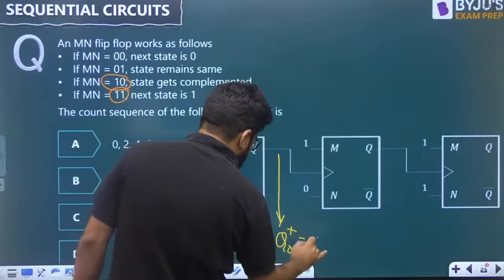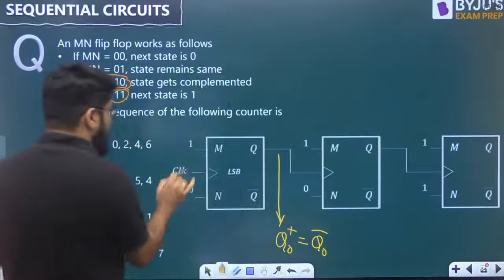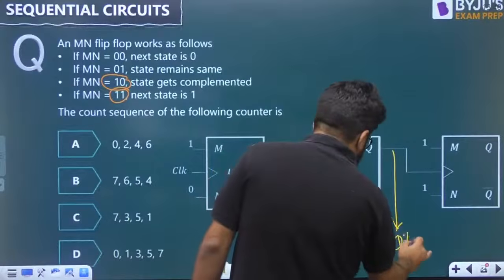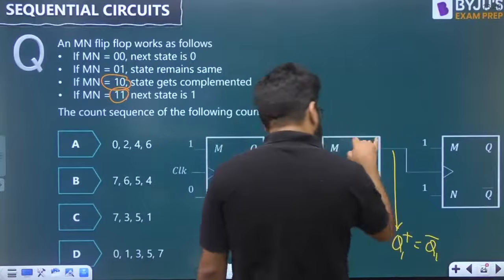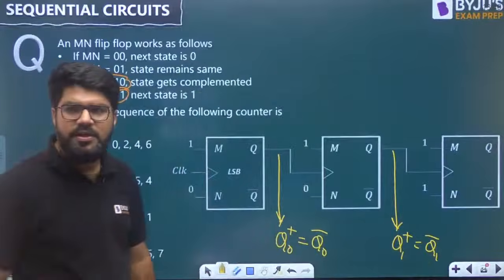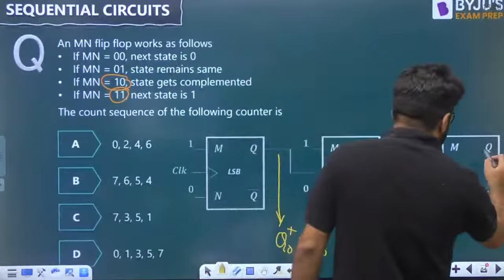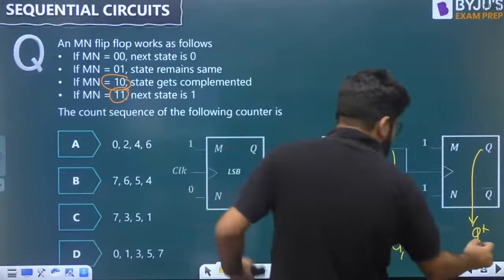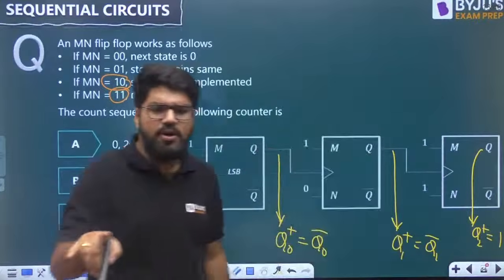This Q0 plus is always equal to Q0 bar, because this is the toggle input. 1 0 means toggle. Similarly, this is Q1 plus, which is always going to be Q1 bar. This is also going to toggle, but when the clock arrives. And this is Q2 plus, and 1 1 says the next state is 1. So Q2 plus is always 1 if the clock arrives.